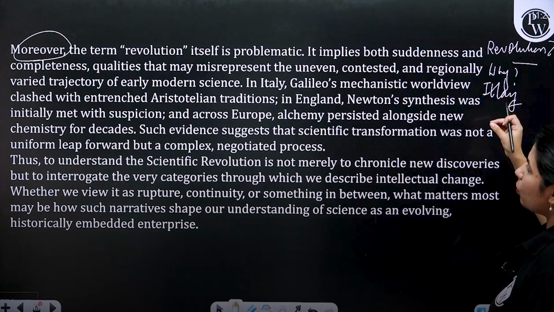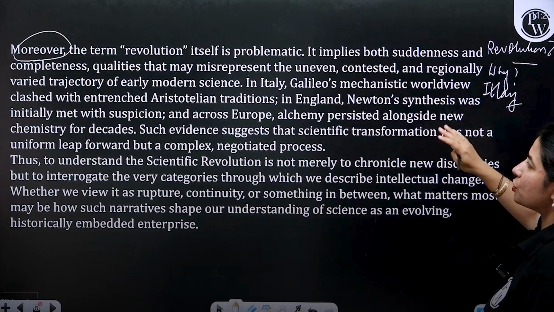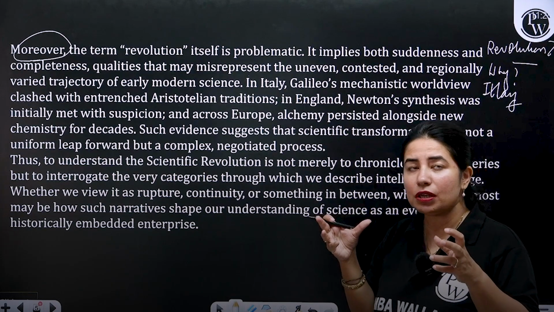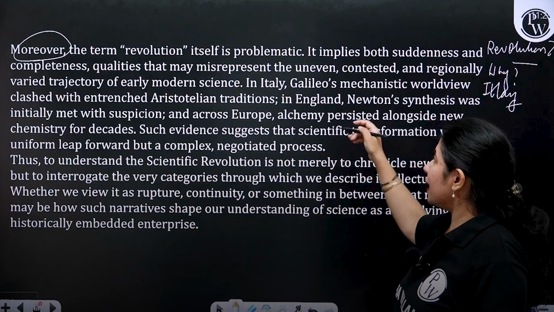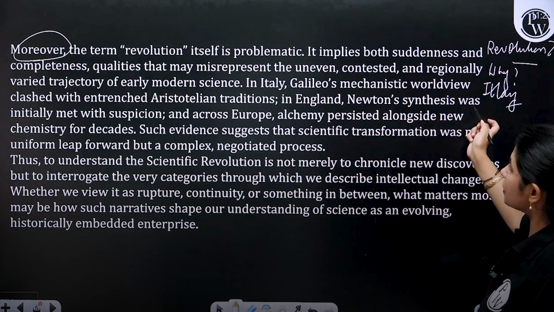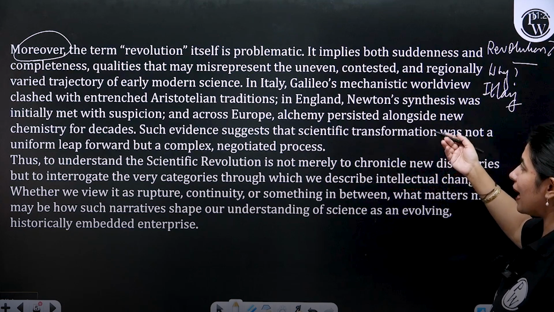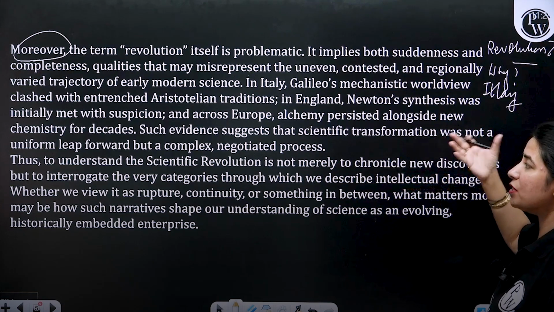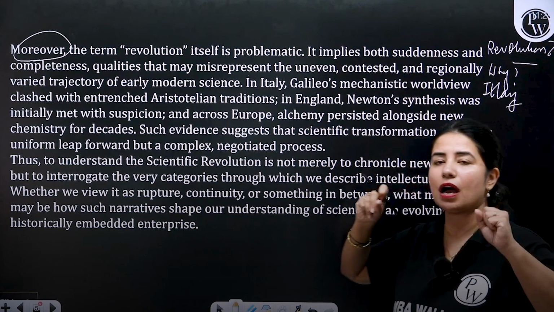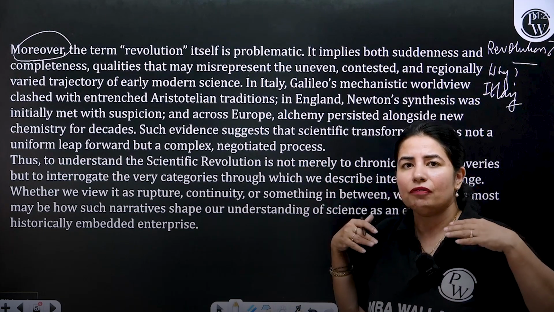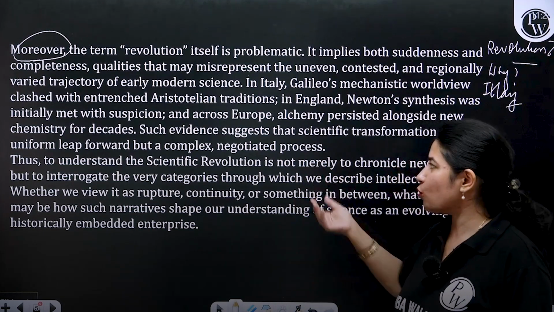Galileo's mechanistic worldview clashed with the entrenched Aristotelian tradition. So there was differentiation, there was disagreement. Then in England, Newton's synthesis was initially met with suspicion, with doubt. And across Europe, alchemy persisted alongside new chemistry for decades. So how there were clashes, how the ideas were contested, and how they were not accepted without any challenge, right? So that's what the author is saying.